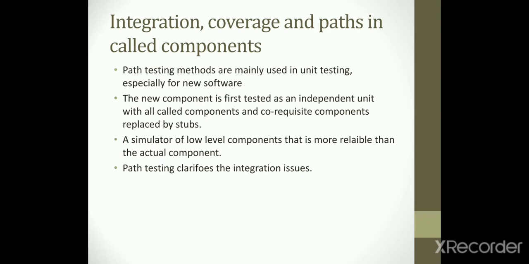Path testing methods are mainly used in unit testing, especially for new software. The new component is first tested as an independent unit, with all called components and co-requisite components replaced by substitutes, such as a simulator of a low level component that is more reliable than the actual component. Path testing clarifies the integration issues.